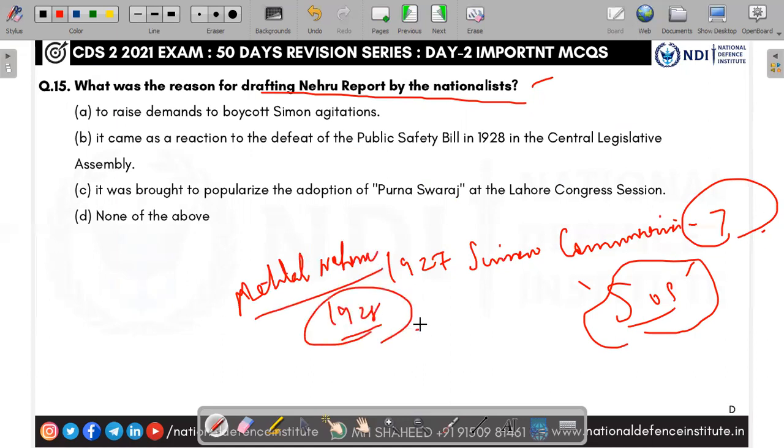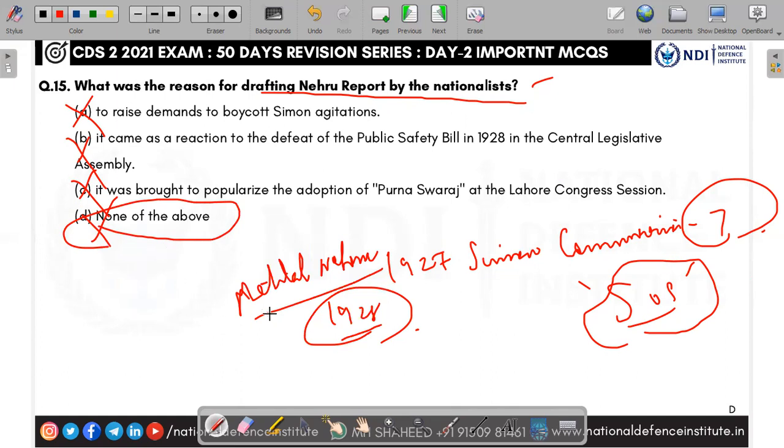Yes, the challenge was accepted, and they shot back at Britain, and the British people were shocked. Indians have this much knowledge; they created their own constitution. So you see here: to raise the demands to boycott the Simon Commission, no. It came as a reaction to the defeat of the Public Safety Bill, no. Brought to popularize adoption of Purna Swaraj, no. None of the above. In fact, all these are not the reason.